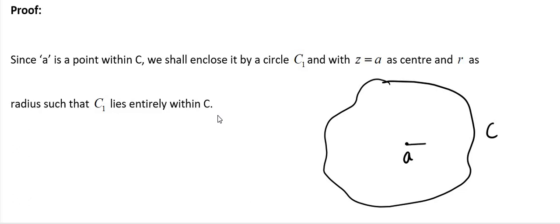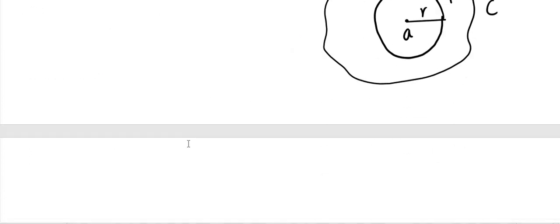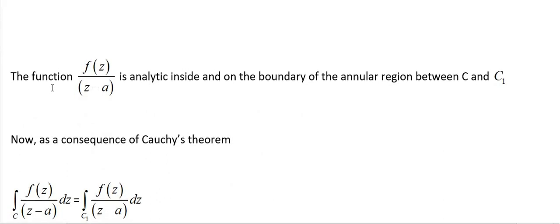Now I am drawing a circle C1 with center at a and radius R units, such that this C1 lies entirely within C. The function f(z)/(z − a) is analytic inside and on the boundary of the annular region between C and C1.